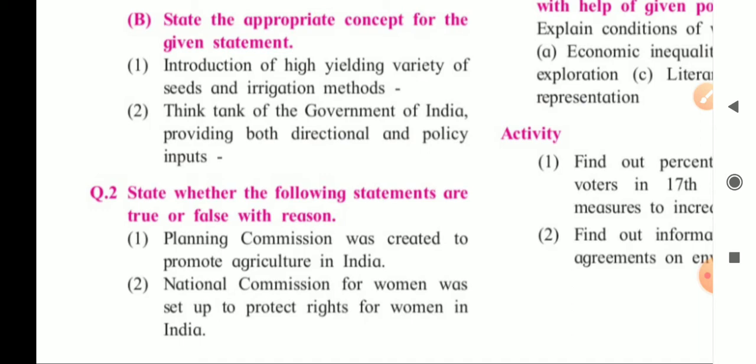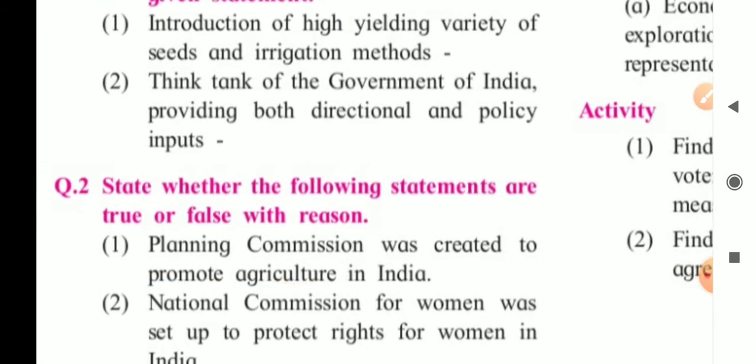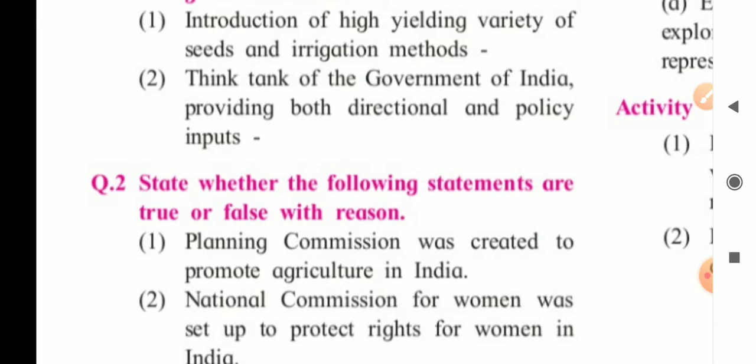State whether the following statements are true or false with reason. First question. Planning Commission was created to promote agriculture in India. I am repeating the question. Planning Commission was created to promote agriculture in India. And the answer is, first of all, we have to write whether it is true or false. Answer is it is a false statement.